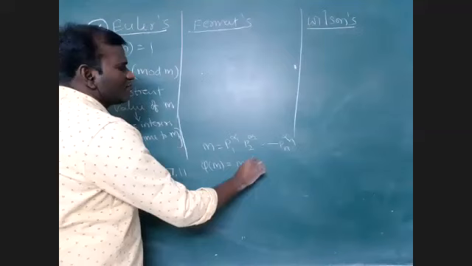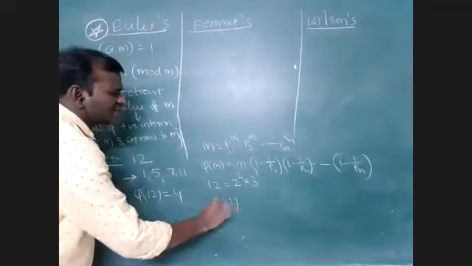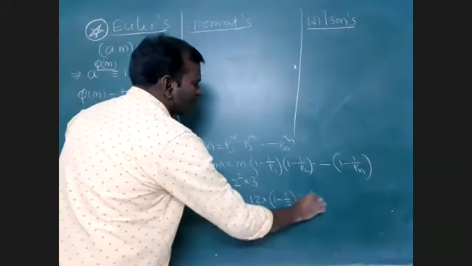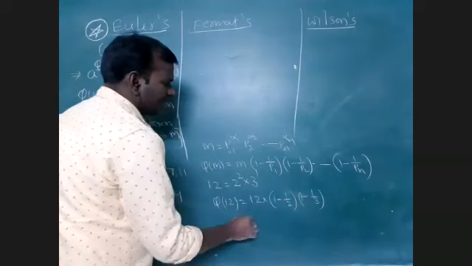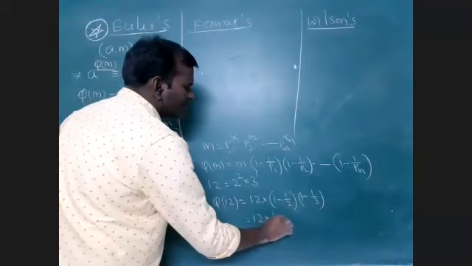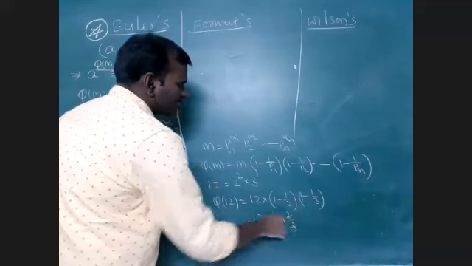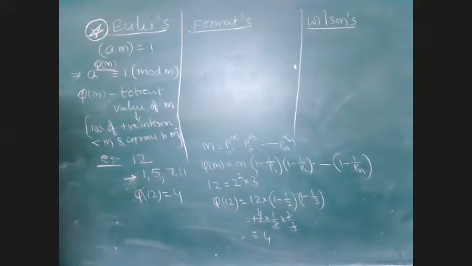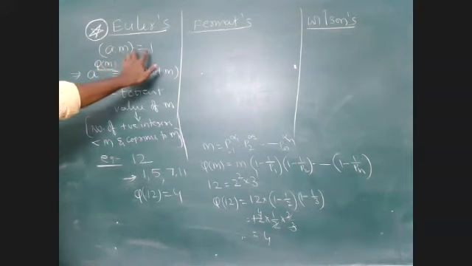But this is simple, as it is 12. If it is 1,000 or 2021 given, how can I find it? The totient of 12 is 12 into (1 minus 1 by 2) into (1 minus 1 by 3). That means 12 into 1 by 2 into 2 by 3, which is 4. Correct or not? So this is a very, very useful theorem. First of all, the condition should be that a, m are co-prime numbers, then only I can find it.